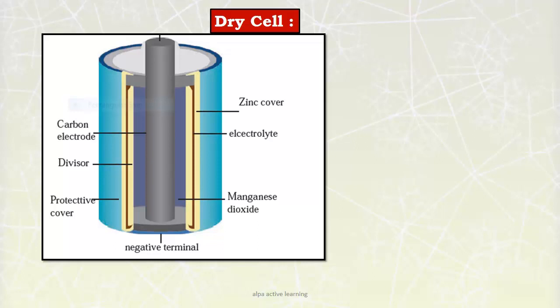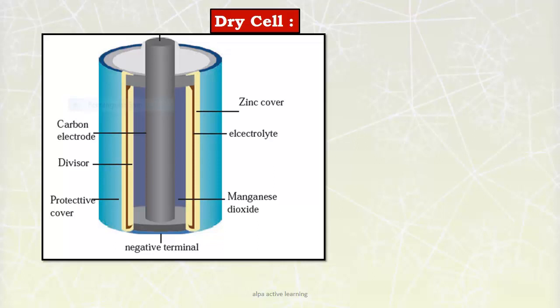Between these two terminals, between these two electrodes, there exists an electrolyte. This electrolyte is a paste of ammonium chloride, manganese dioxide and zinc chloride. Because of the chemical reaction between them, charge is generated and flows from the negative terminal to the positive terminal, and flow of electricity takes place.